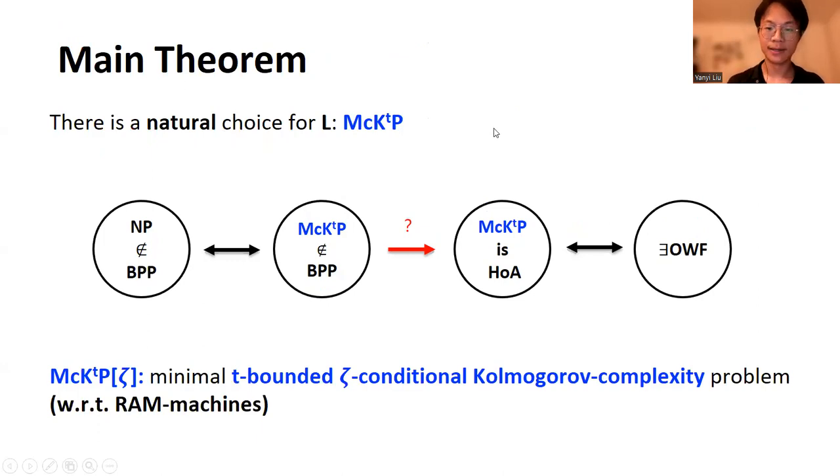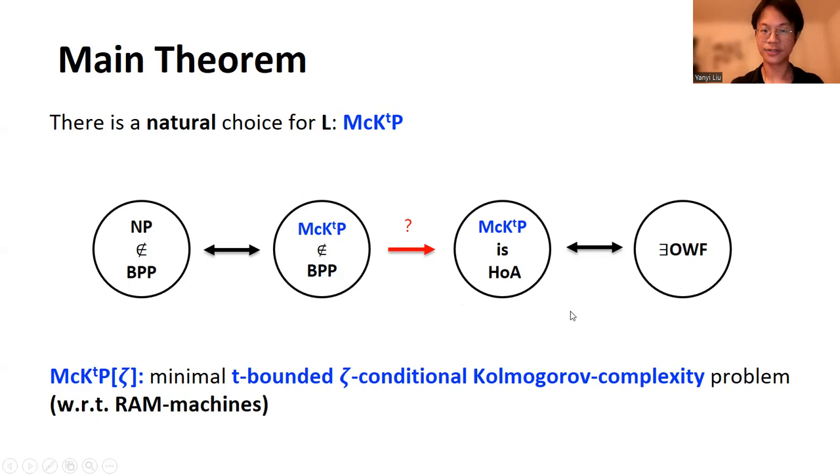We showed that the average-case hardness of MCKTP is equivalent to the existence of one-way functions, and this problem MCKTP is also NP-complete. So what is MCKTP? MCKTP is the minimal t-time bounded conditional Kolmogorov complexity problem, which we'll introduce very soon. Let me highlight that for our results to hold, this problem has to be defined with respect to RAM machines as opposed to Turing machines. We believe that RAM machines are equally motivated as Turing machines, if not more.